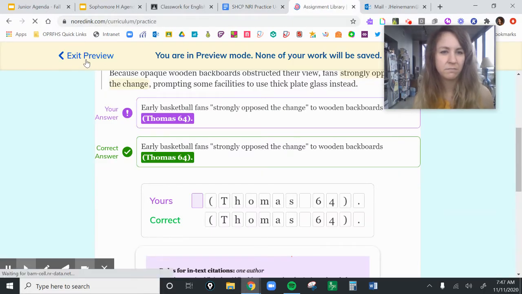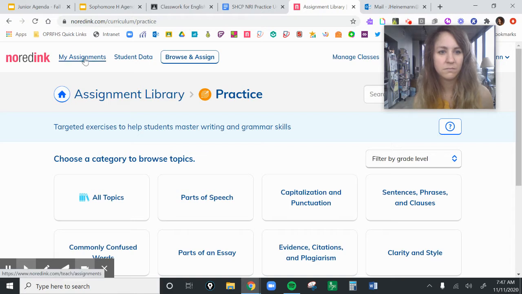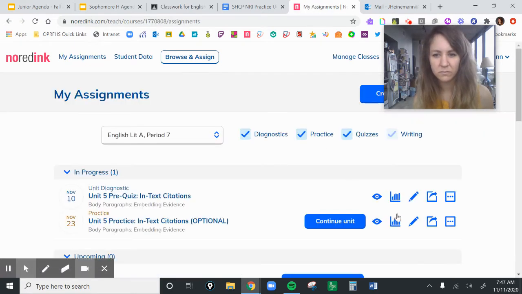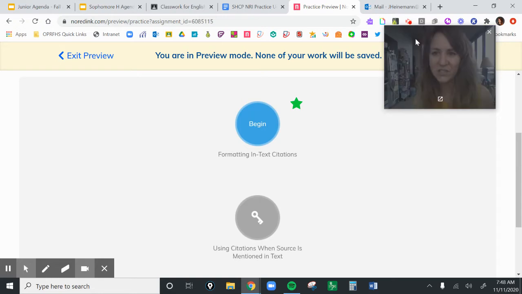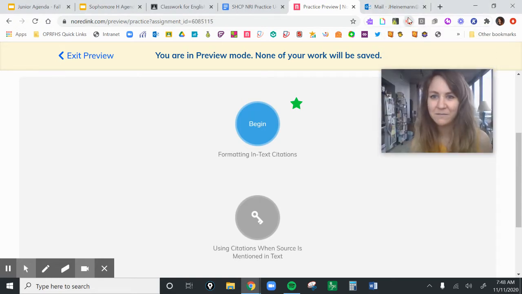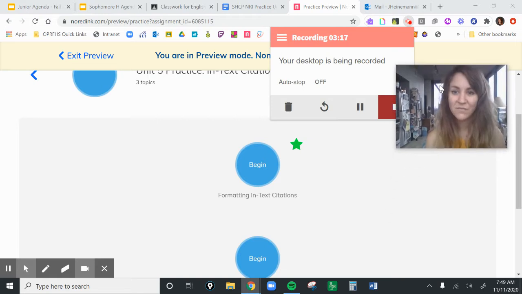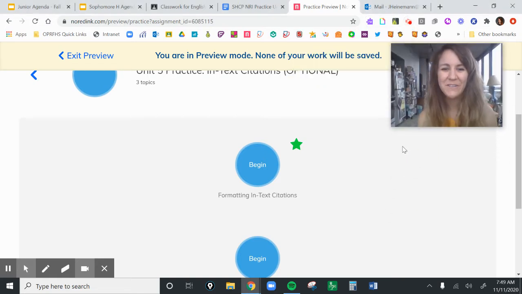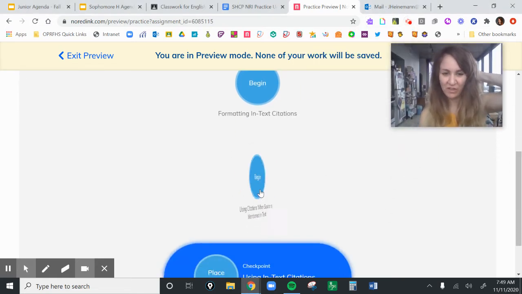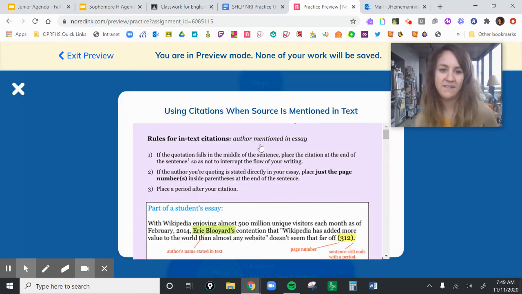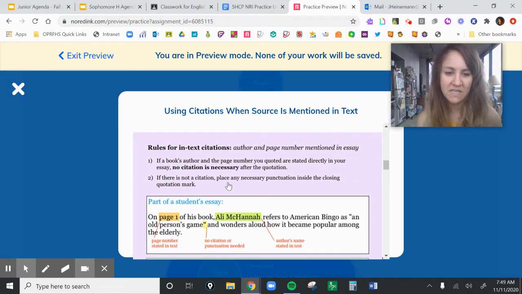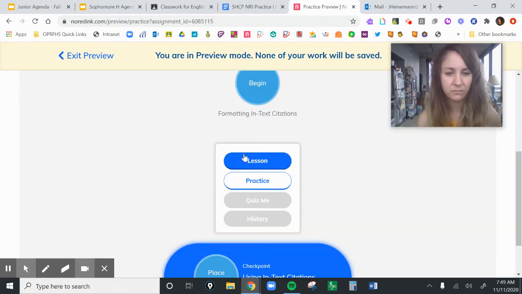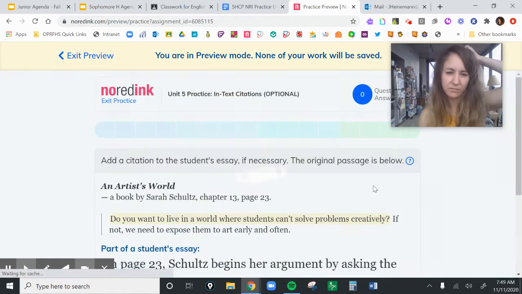Practice. So remember that when you click the bubble, you can click into the lesson and see some lessons from NoRedInk specifically as kind of an easy thing to check. Let's do a few practices.